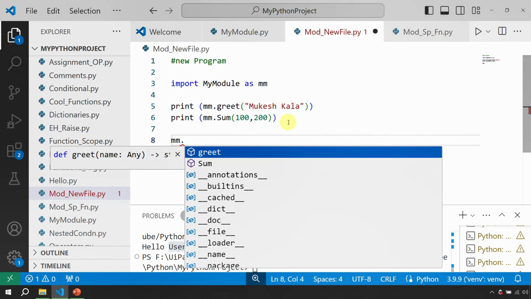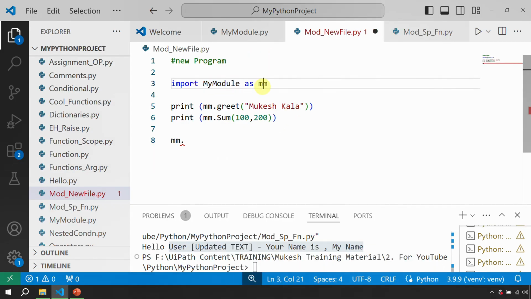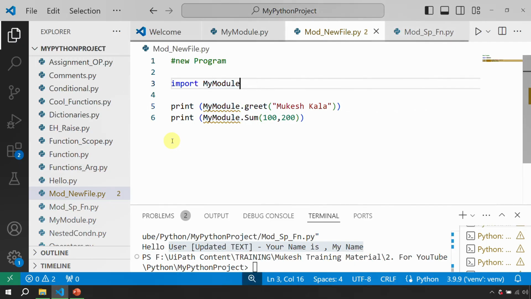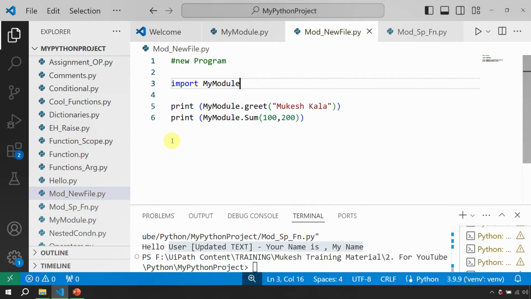So you can always use aliases to shorten the name of the modules, and use the alias rather than the complete name. I'll do a Control Z here. This was your previous program. If you want to shorten the name, we just say as and you put the name. That's how easy it is to use aliases.